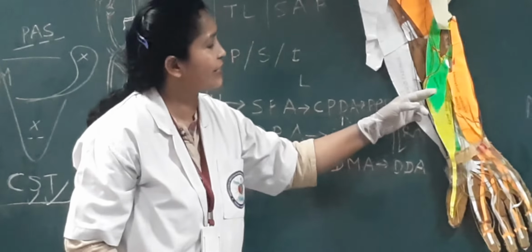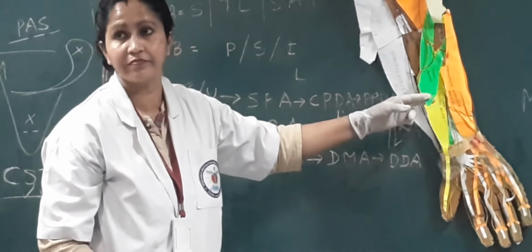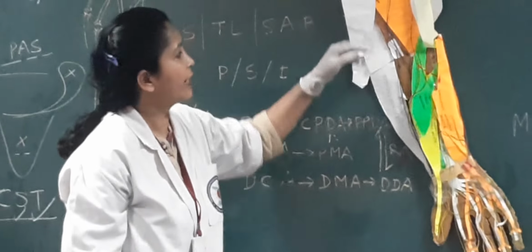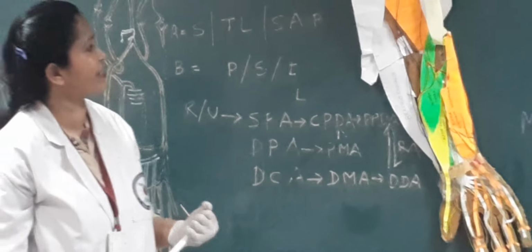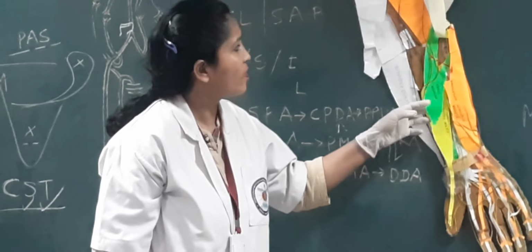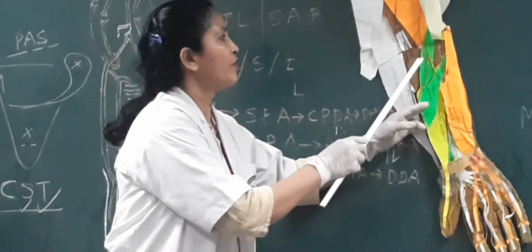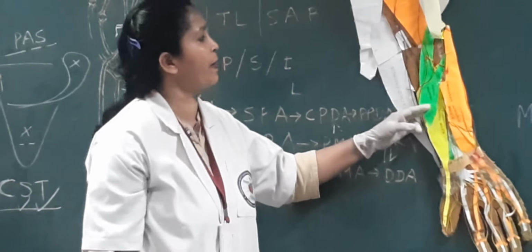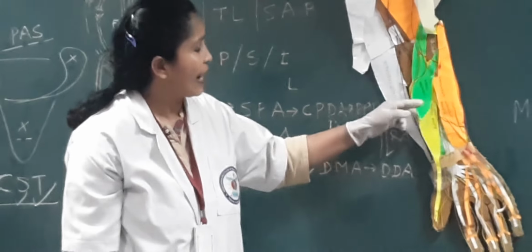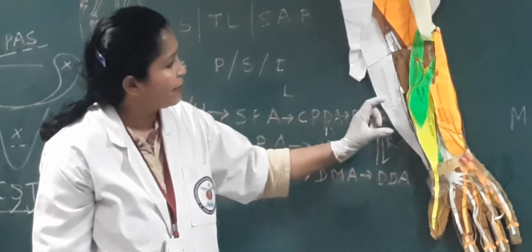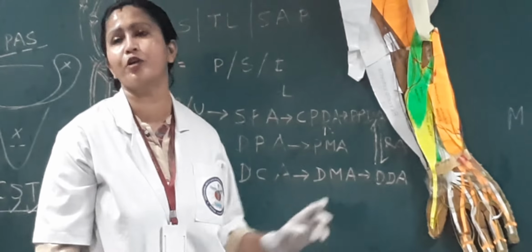Now, in green color, this one is pronator teres. It also takes its origin from the common flexor origin as well as from the medial margin of the coronoid process, and it goes to insert over the middle third of the lateral border of the radius.